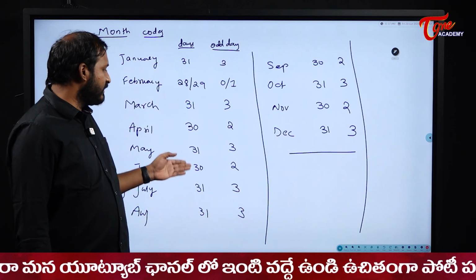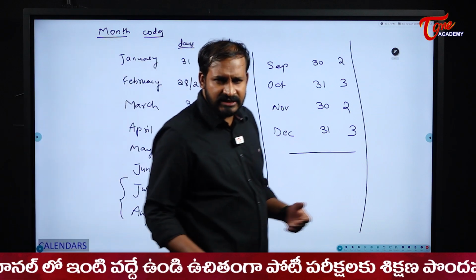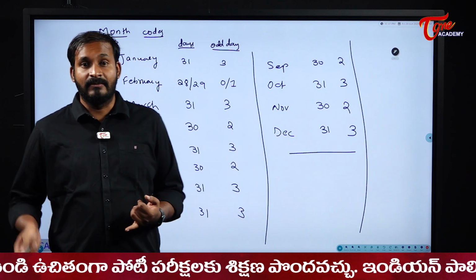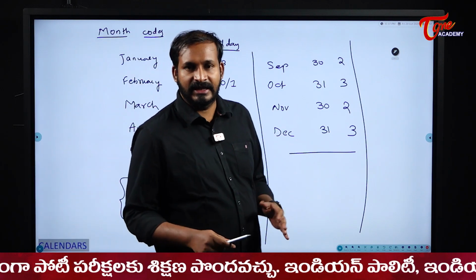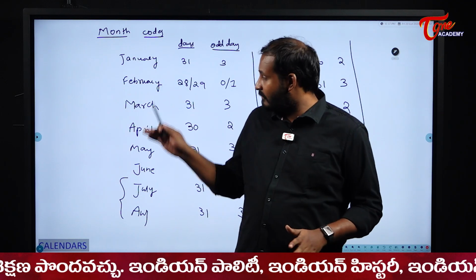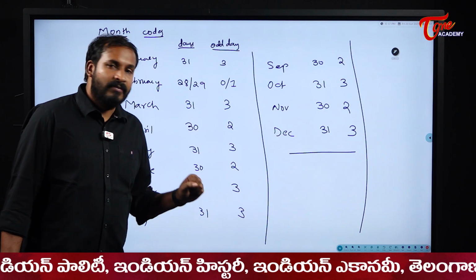Okay, 30 days, 31 days, and don't think about why July and August have 31 days. There are many stories behind all this, why for this particular month, and why only February has 28 days. We don't require all these things. We know the standard things: how many days the months contain, and we simply go with these month codes.